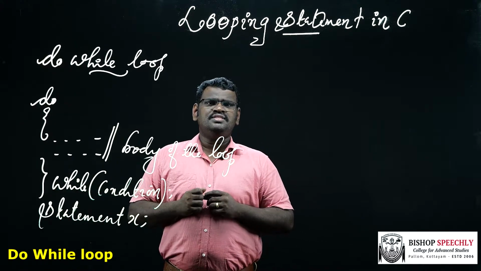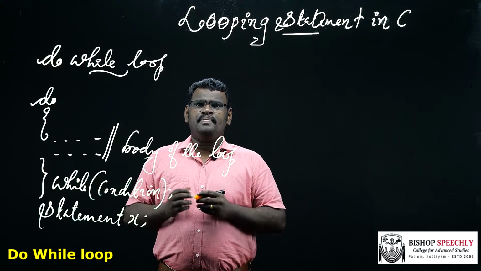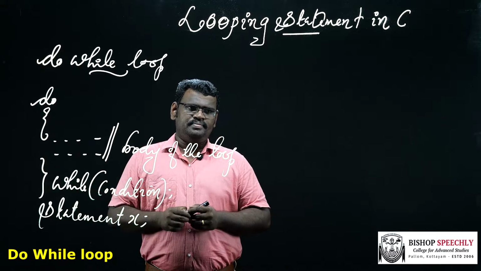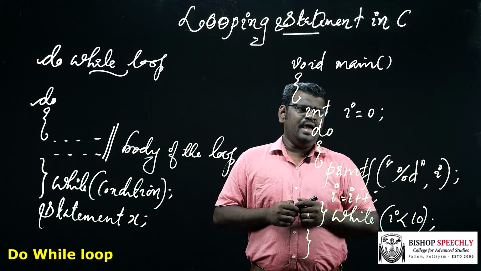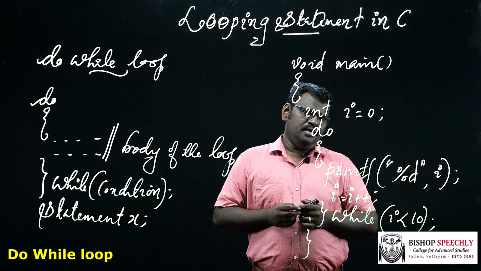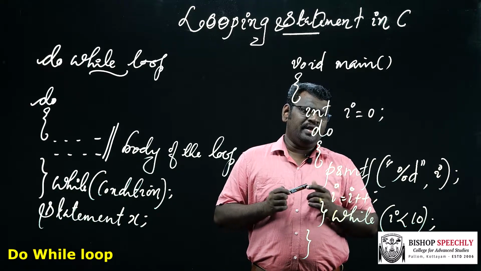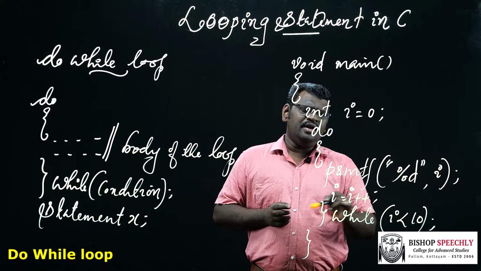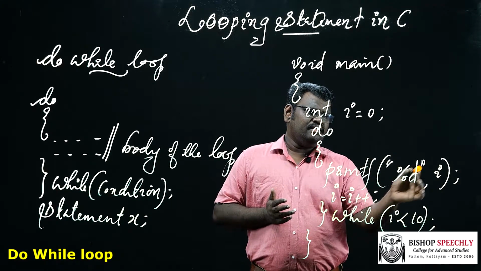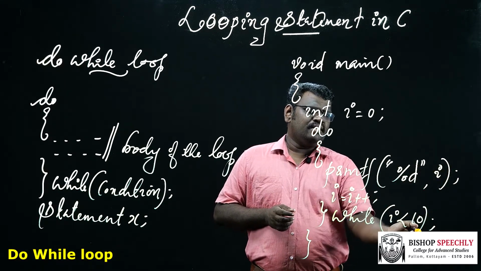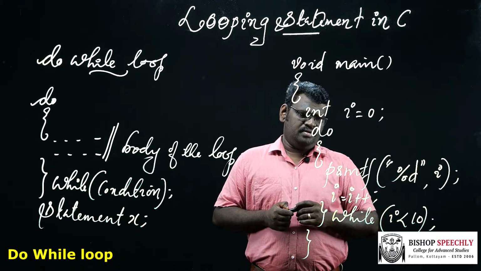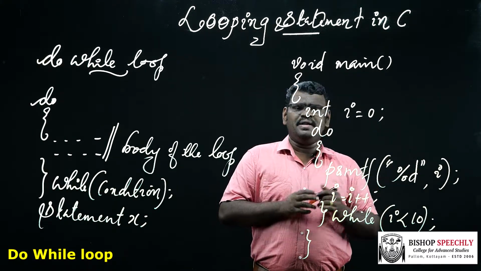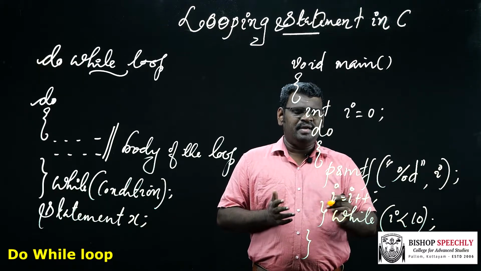Now we are going to see a simple example program for do while loop. In this program, I am declaring a variable i and initializing it to 0. Here i acts as a loop index. In the do while loop statement, this is the body of the loop and this is the control statement. The body of the loop is executed first. So the value of i is printed and the value of i is incremented.